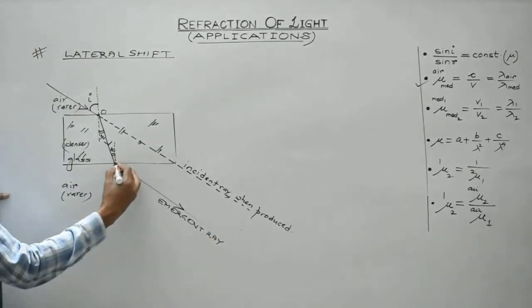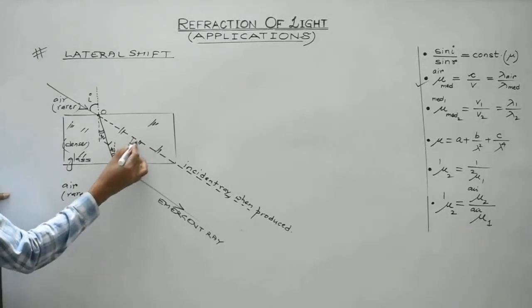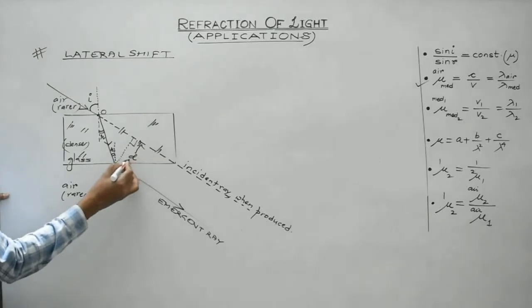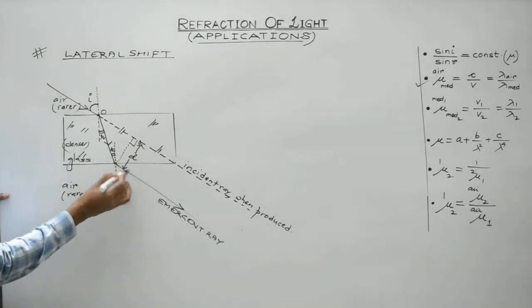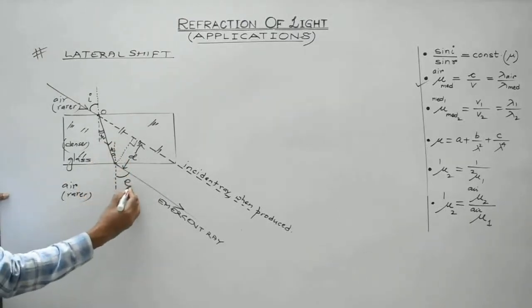And if you draw a perpendicular over here, this distance will give you the magnitude of the lateral shift. And this angle is what the emergent ray makes with the normal. This is known as angle of emergence.